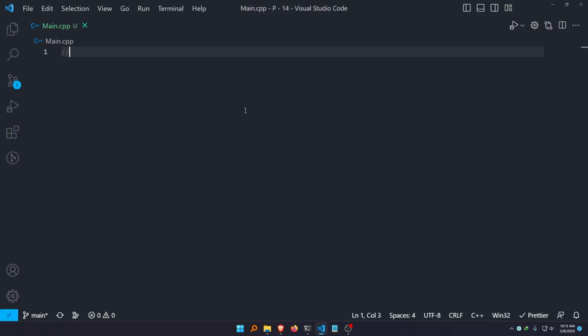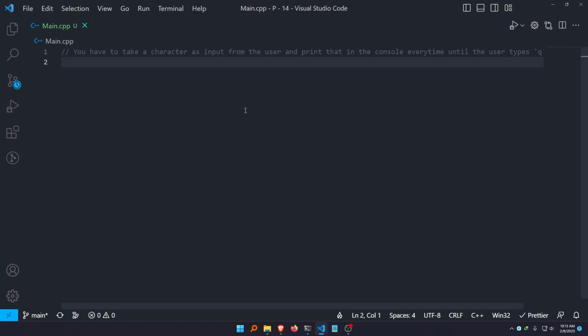So the question is, you have to take a character as input from the user and print that in the console every time until the user types Q. All right.